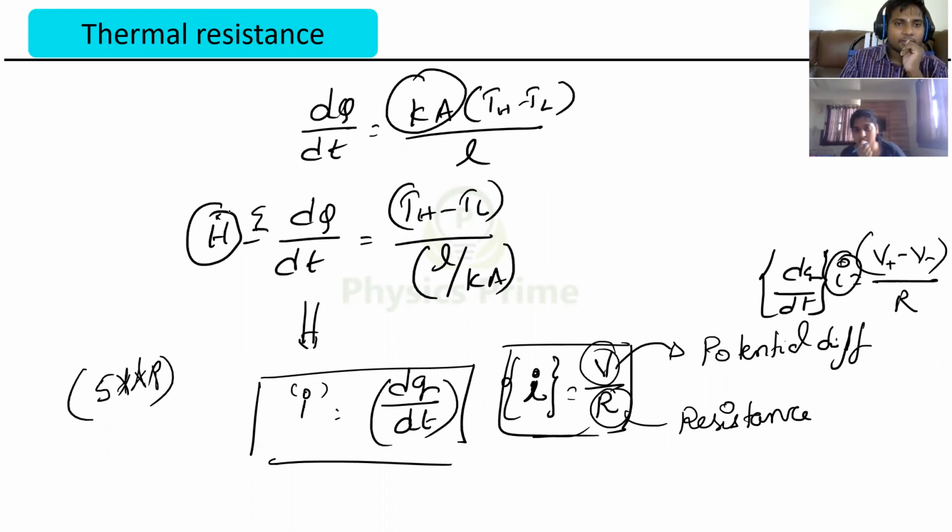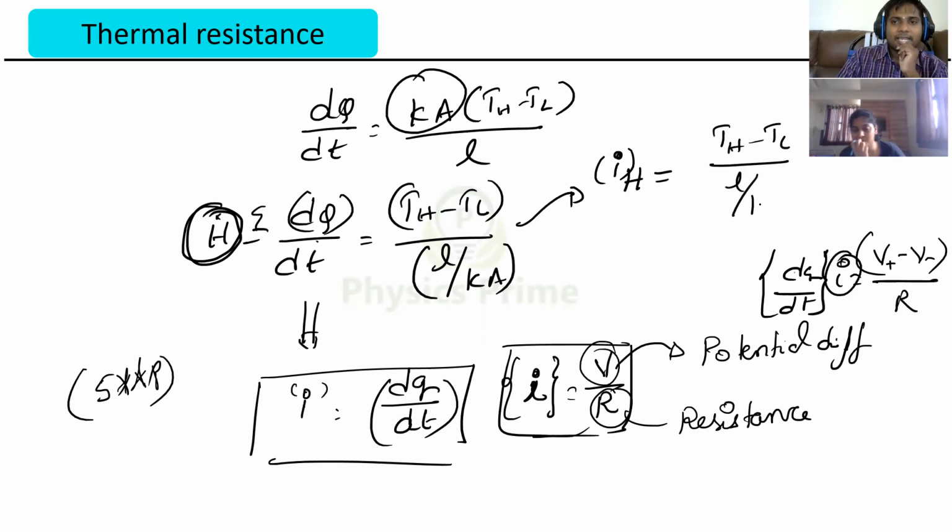Now carefully observe: H is also nothing but the rate of heat flow. There, the rate of charge flow is current; here, the rate of heat flow is heat current. Got it? So you carefully compare both of them. That H is equal to, otherwise it can be written as I_H, that means the heat current is equal to T high minus T low divided by L by kA.